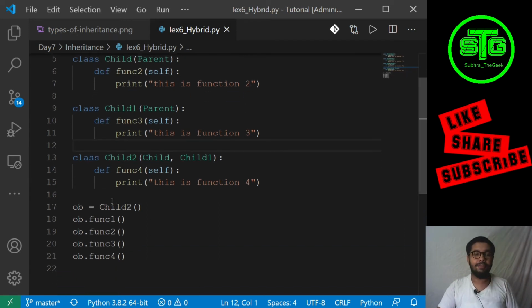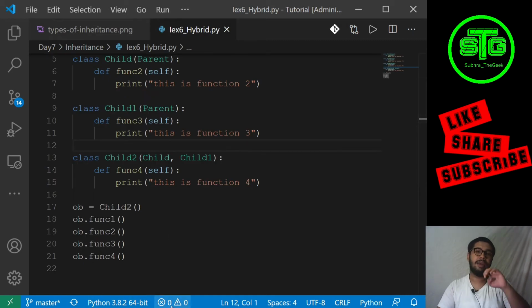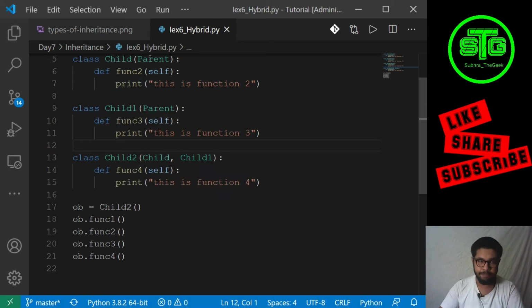So what I have done, I have created the object of the child2 class, the very base class. Using the object of this class, I am calling all the functions. I told you function1 is present from child and child1 to the child2 class, function2 is present from the child class, function3 is present from the child1 class, and function4 is present from the child2 class.